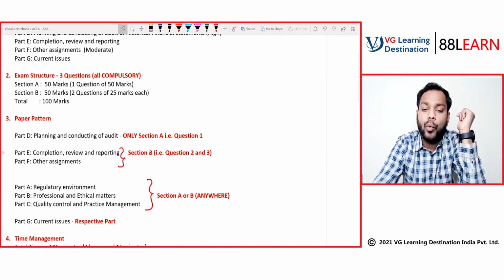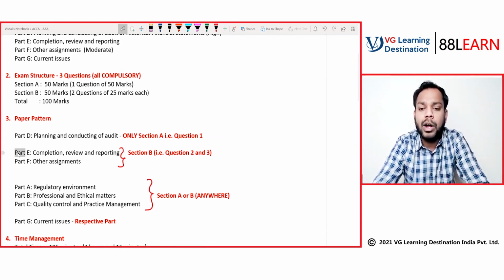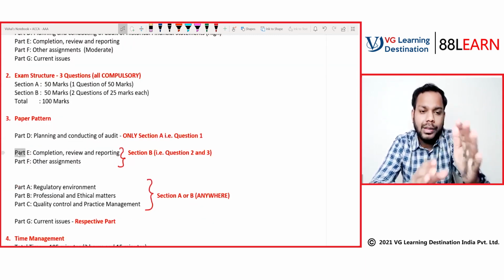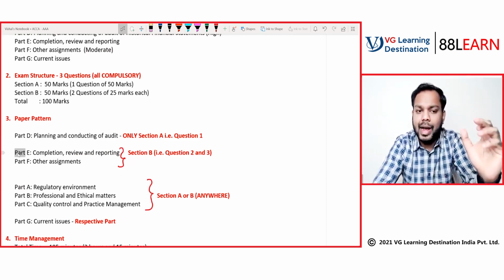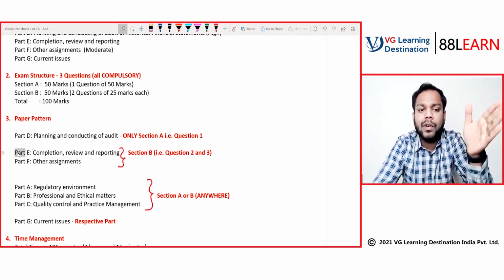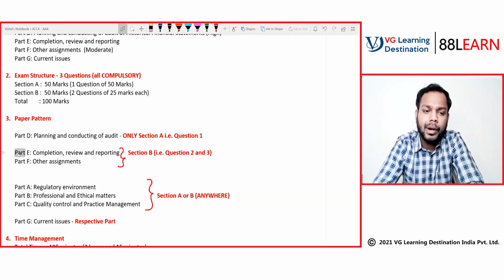It can be tested only in section A, that is question number 1. Does that mean that part E and part F cannot be tested in section A, that is question number 1? Yes, part E and part F can be tested only as part of question number 2 and question number 3. This structure is not given in the syllabus, but I have taken it from my analysis of the last 10 attempts of the paper, that this is what the examining team is following.